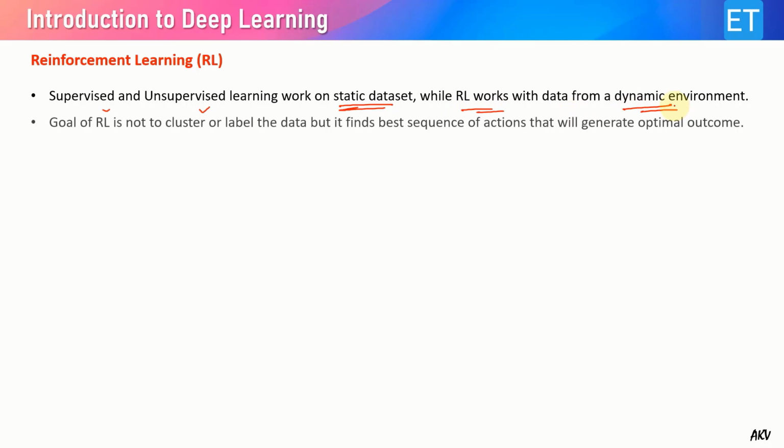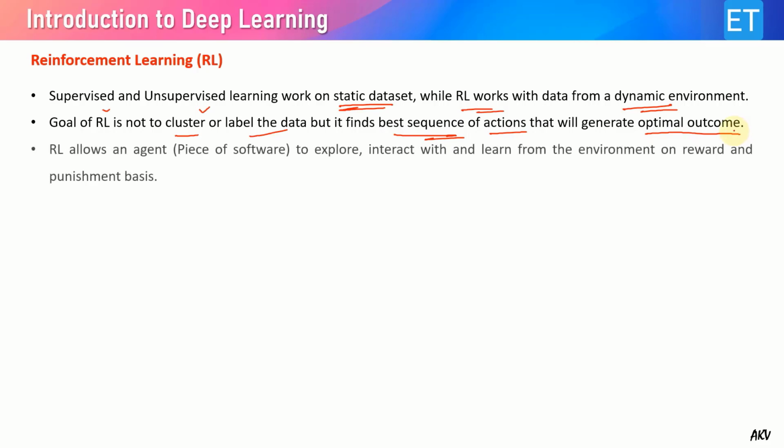That's the basic difference. The goal of RL is not to cluster or label the data, but to give the best sequence of actions that will generate the optimal outcome. So RL allows a piece of software, which is known as the agent, to explore, interact, and learn with the environment on the reward and punishment policy.